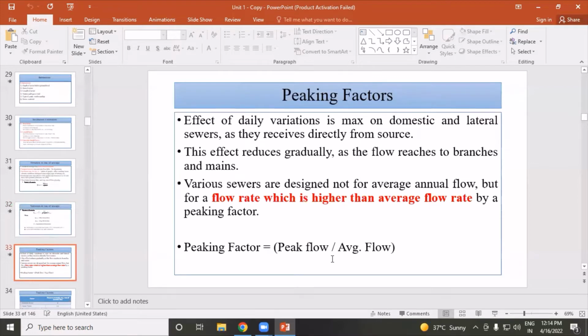So next factor is peaking factors. The effect of daily variation is maximum on domestic and lateral sewers as they receive directly from source. The effect reduces gradually as the flow reaches branch and mains. Various sewers are designed not for average annual flow, but for a flow rate which is higher than average flow rate by peaking factor. The peaking factor is equal to peak flow divided by average flow.